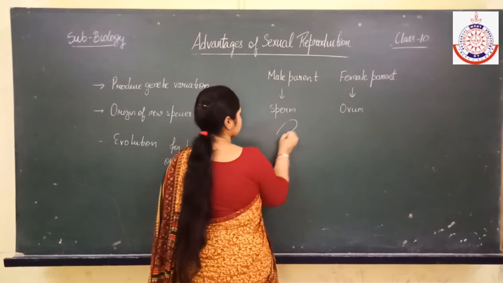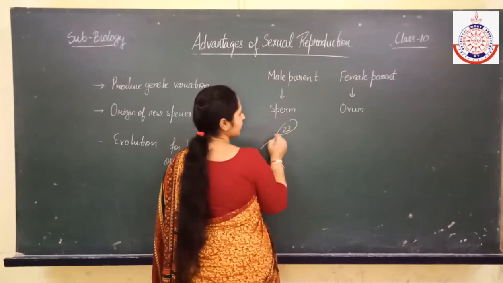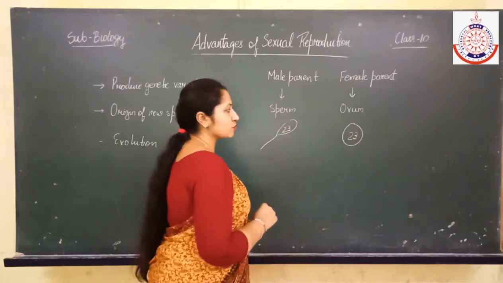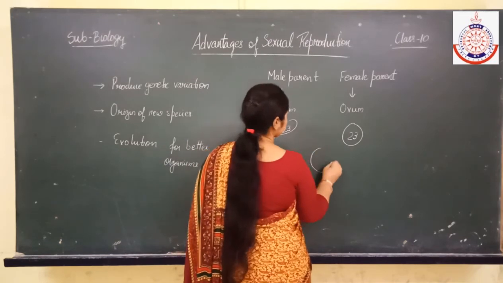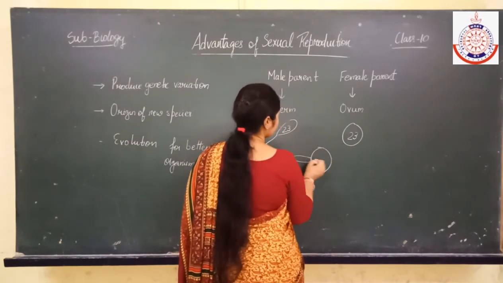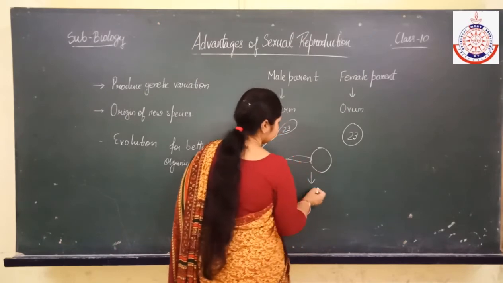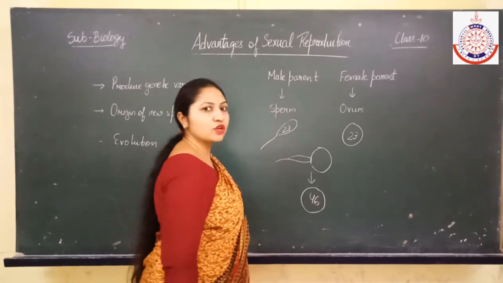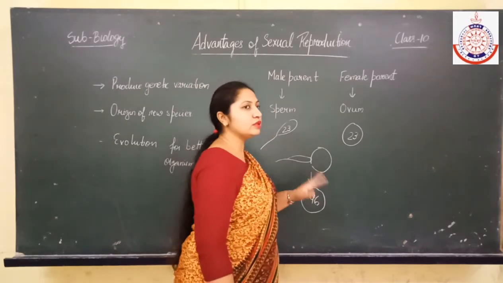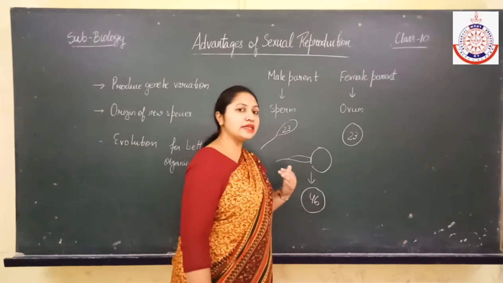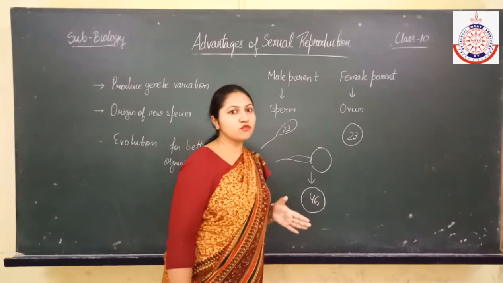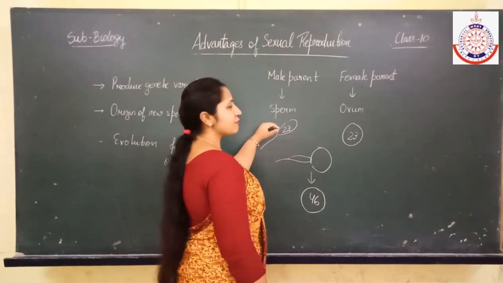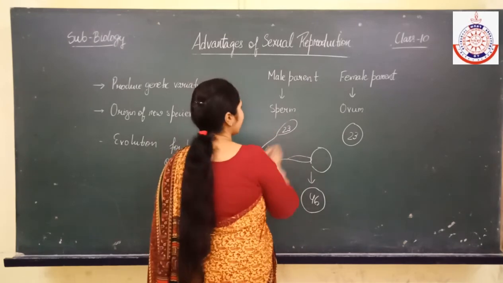Sperm contain 23 chromosomes and the ovum also contains 23 chromosomes. So when the sperm fertilizes the ovum, they produce the zygote. And the zygote contains 46 chromosomes. From the zygote, a new baby forms, and each cell in the baby also contains 46 chromosomes.